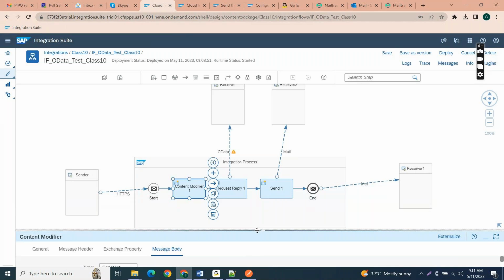Keep the content enricher option aside. Don't think about the content enricher until I explain it, okay? You just focus on request reply. While explaining the content enricher, I will explain clearly the differences between request reply and content enricher. So don't focus on content enricher today. Just practice request reply. Once I explain about content enricher, you can focus on it.